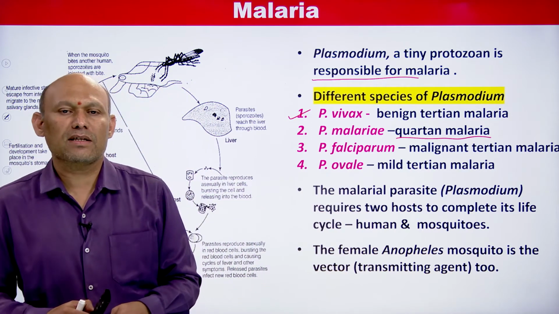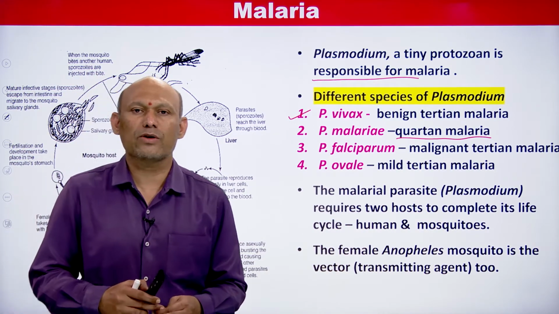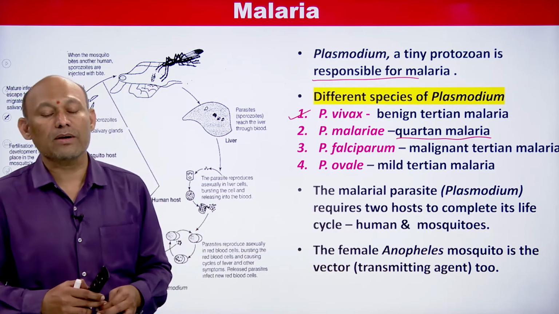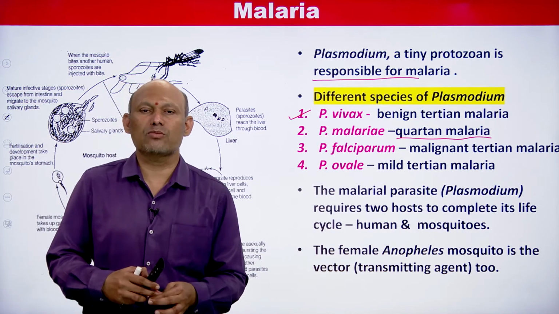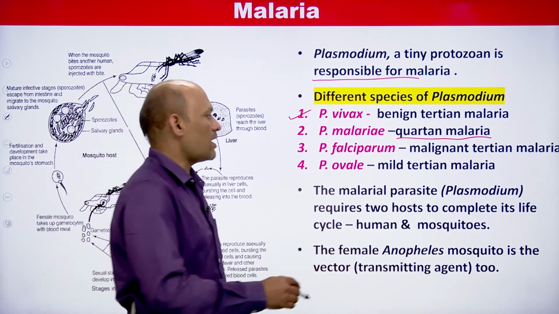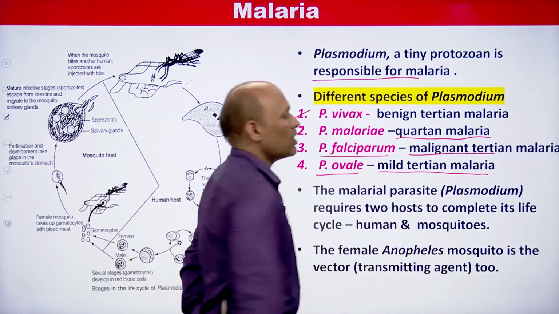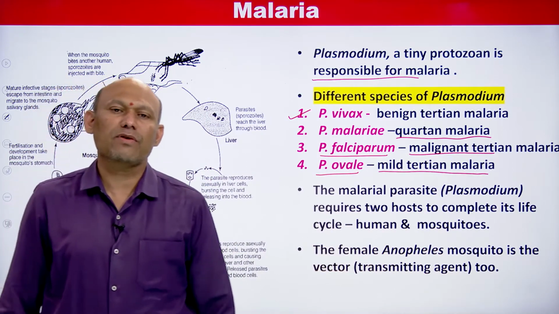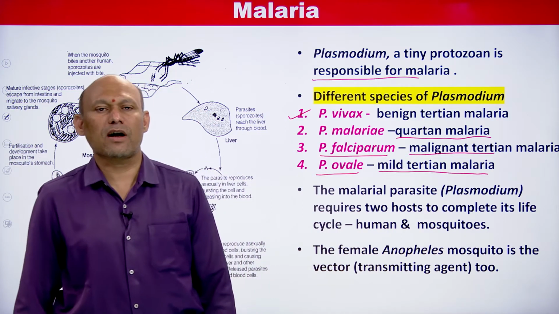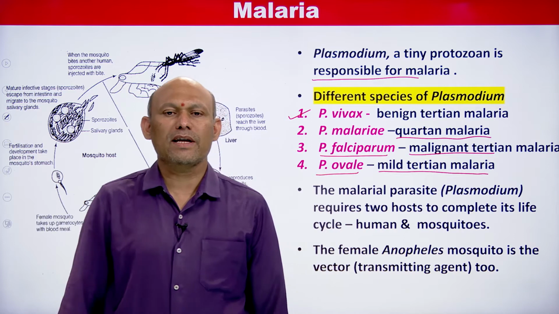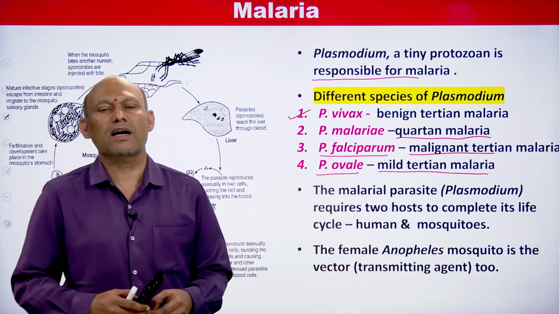Plasmodium malariae causes quartan malaria. One more species is Plasmodium falciparum, which causes malignant tertian malaria. And one more species, Plasmodium ovale, causes mild tertian malaria. Falciparum causes malignant tertian malaria. In this way there are 4 different species in the genus Plasmodium, and those 4 species are responsible for causing 4 different types of malaria. We have seen the Plasmodium species and the different kinds of malaria caused by them.